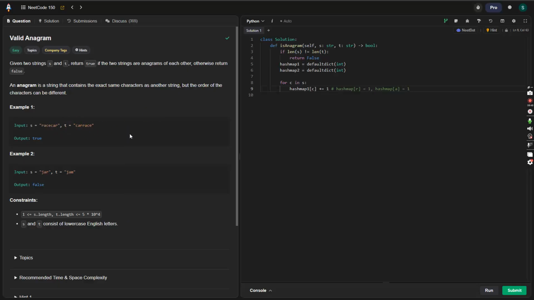Hash map at c would be equal to 1. Hash map at e would be equal to 1. And hash map at c, now we're at racecar, so c changes to 2, so it added 1 to the already existing key c. And it would go on until we end the string.